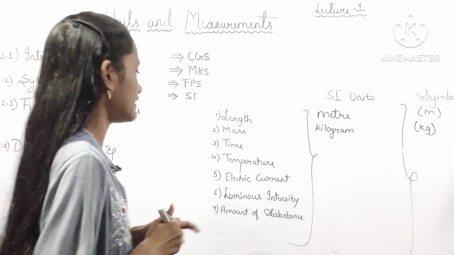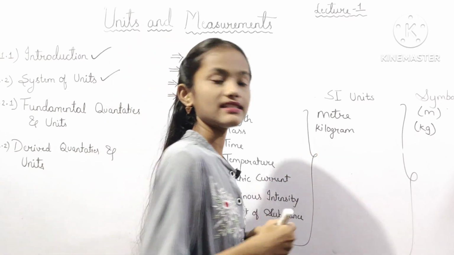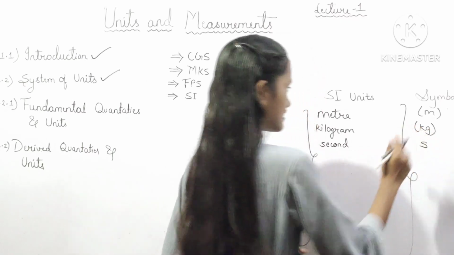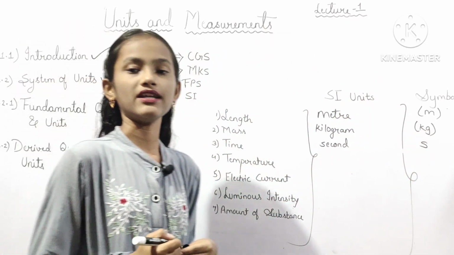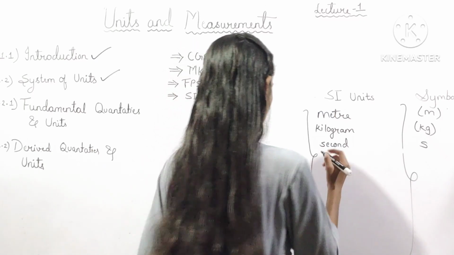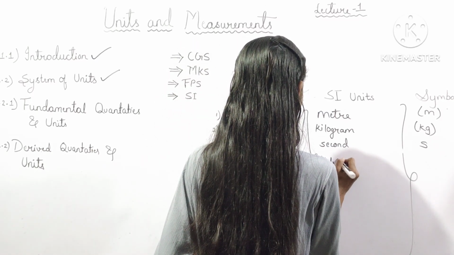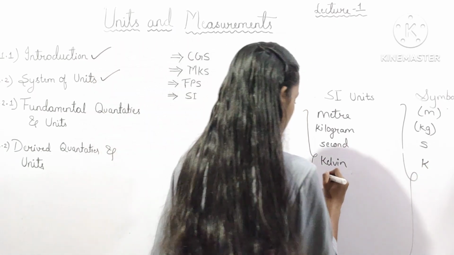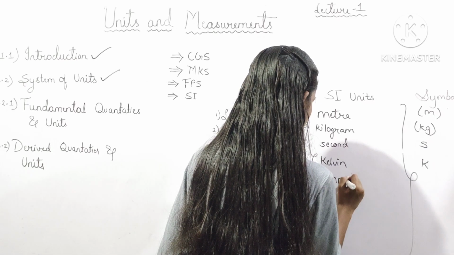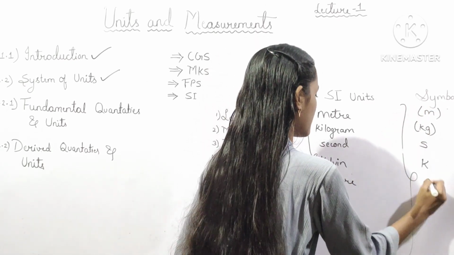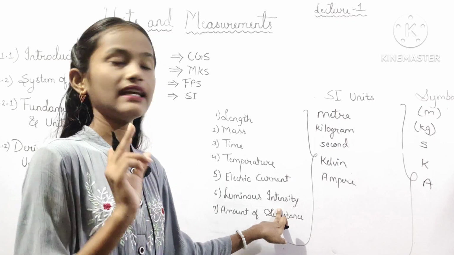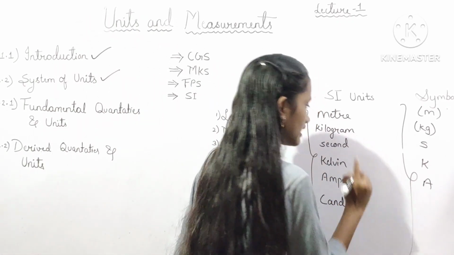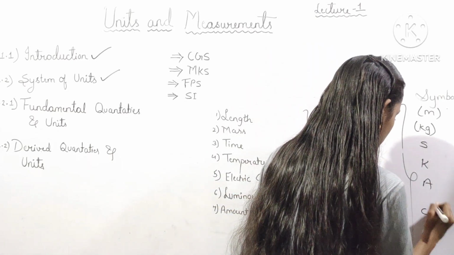And the next one is about the time. So the time SI unit is second. Symbol is s. Next one is temperature. So the temperature SI unit is Kelvin. And the symbol is K. Electric current SI unit is ampere. Its symbol is A. Next one is luminous intensity. Its SI unit is candela. And its symbol is cd.